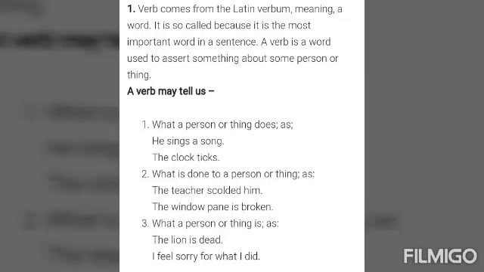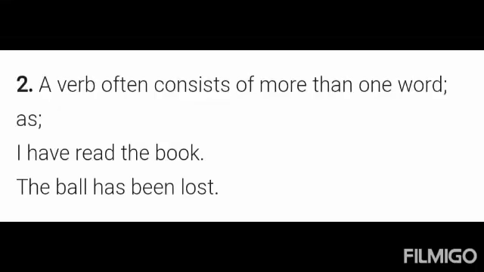Second, what is done to a person? The teacher scolded him. So what is happening to him? The teacher scolded. The word scolded is the verb. Sings, ticks, scolded, broken, is dead, did, feel. These all are called verbs.